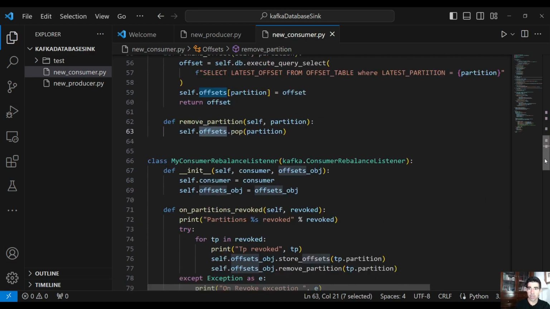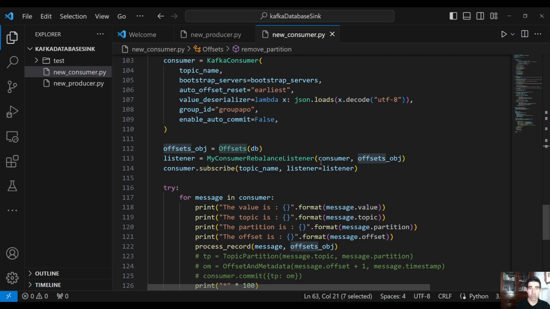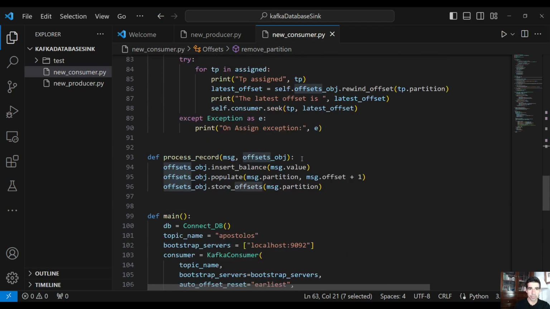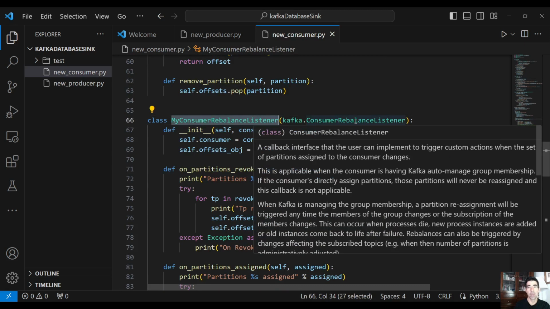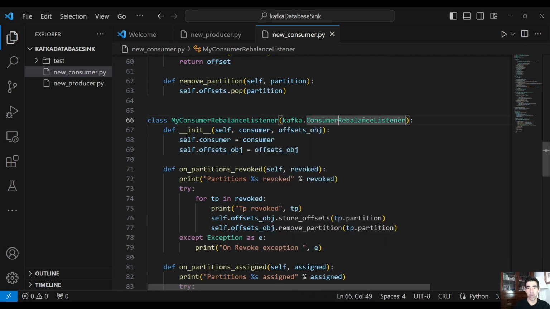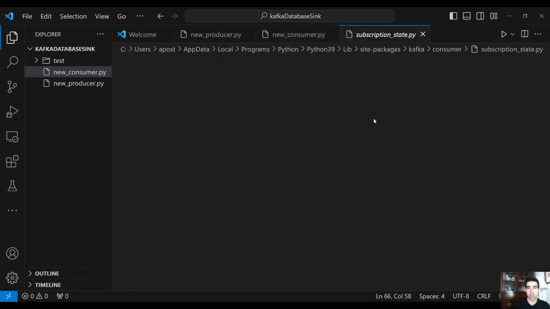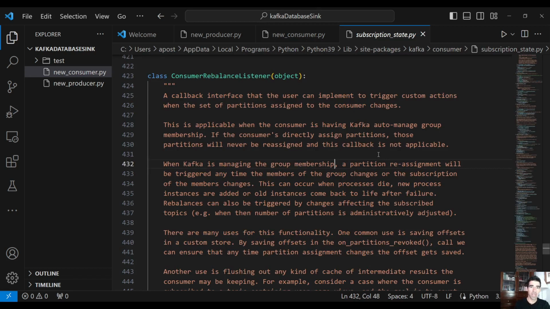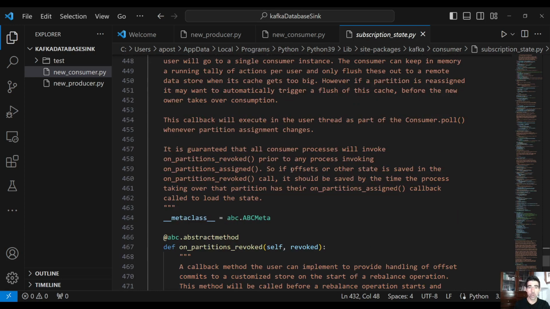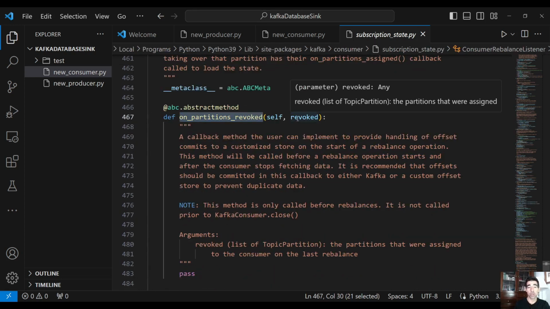The next step is actually we go back to our main function, the consumer rebalance listener. Now here we have defined this class that inherits from the Kafka.ConsumerRebalanceListener. Now, if we click on that, you can see this is the ConsumerRebalanceListener interface that we are going to implement with our own code. If you scroll down, you will see there are two functions here that don't do anything. We have to implement them.